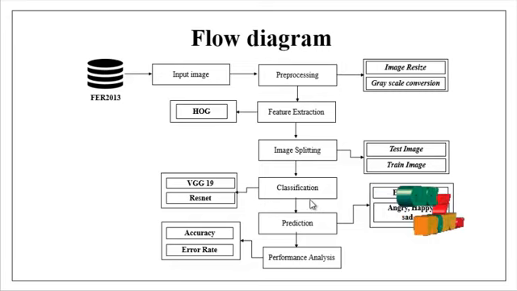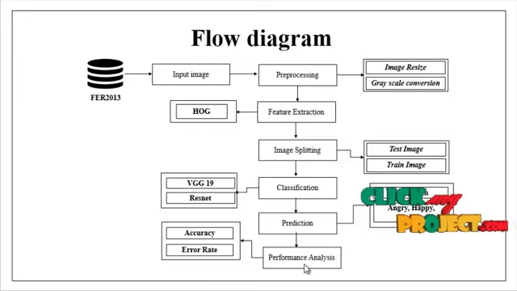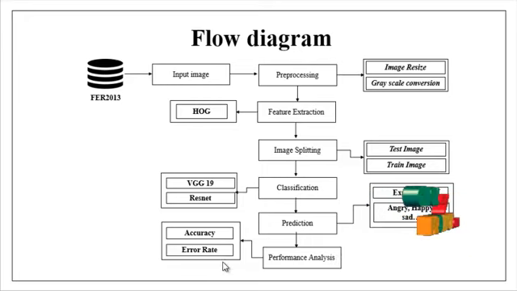With the help of the classification, we can predict what kind of expression it is, like angry or happy or sad and so on. Then finally, we estimate some performance metrics such as accuracy and error rate. This is the flow of our project.